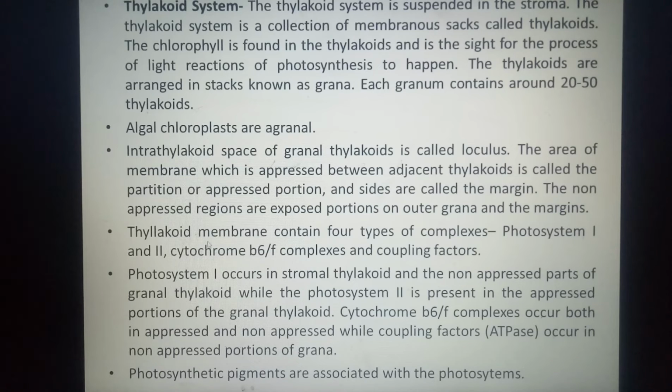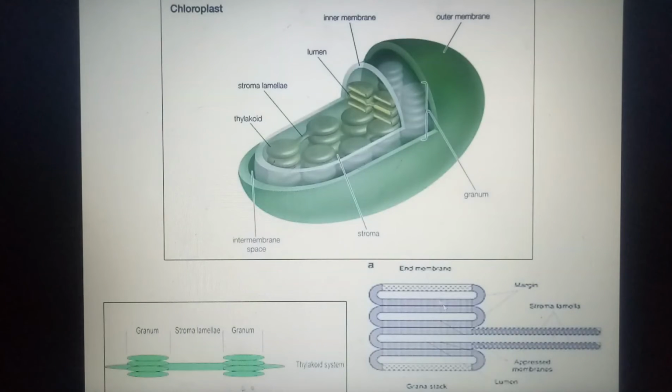These are present in thylakoid membrane because we know that the seat of photophosphorylation or the light phase of photosynthesis are the thylakoid membranes of the chloroplast. These photosystem 1 occur in stromal thylakoid and the non-appressed part. Stromal thylakoid मतलब ये है stromal thylakoid जो कि स्ट्रोमा में जा रहे हैं, और non-appressed part कौन सा है, ये margins और ये this one.